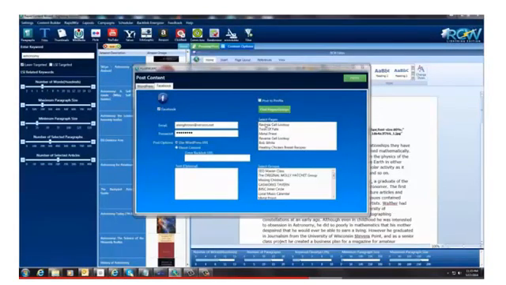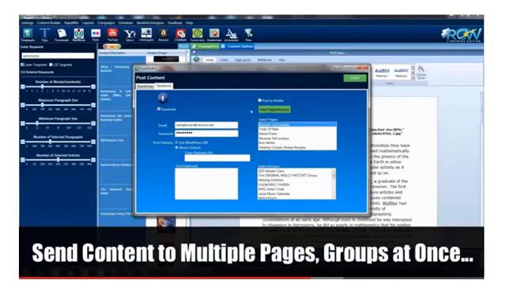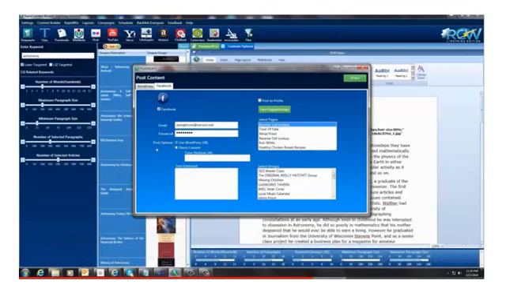So right here I've got a page. I'm going to select this one right here. I'm not going to select a group right now. I'm just going to leave that the way it is. We have option to use WordPress URL, or we can post just direct content to it.